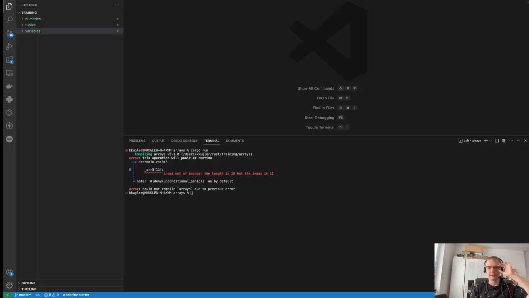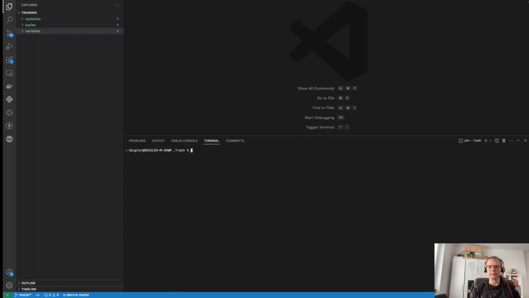Hello guys, it's Kamil, and this time we would like to cover arrays, which is the second primitive compound data type in Rust. And actually this one is of a fixed length size, which is similar to a tuple, so you cannot change its size after its declaration point. And also it can only contain values of the same data type. Unlike tuples, which could contain different data types.